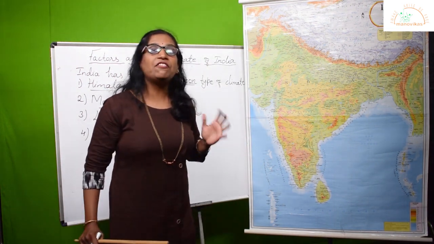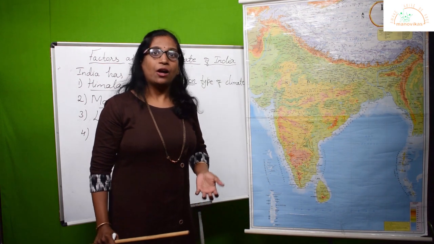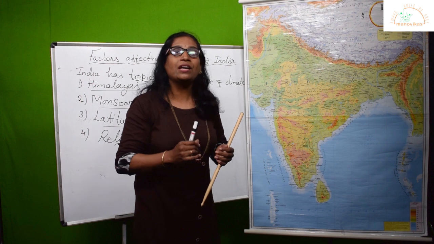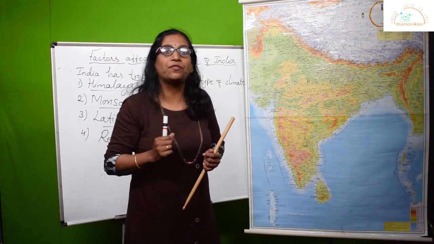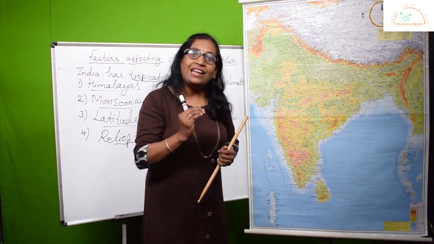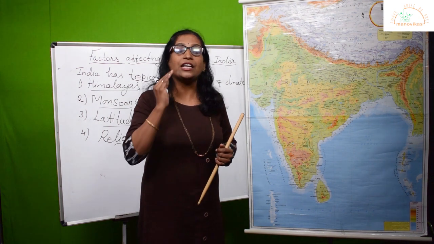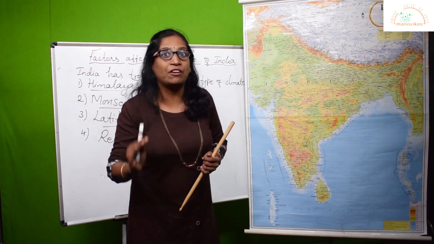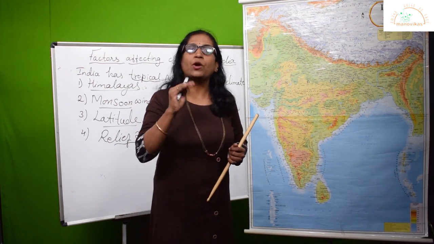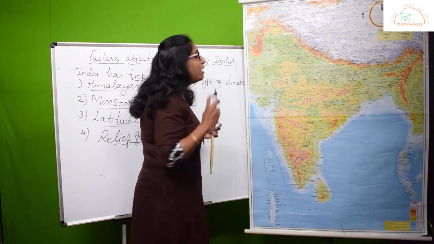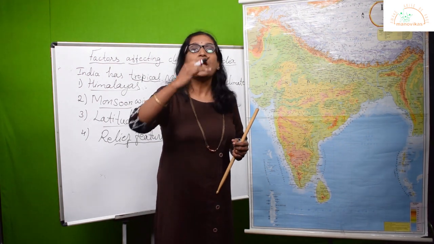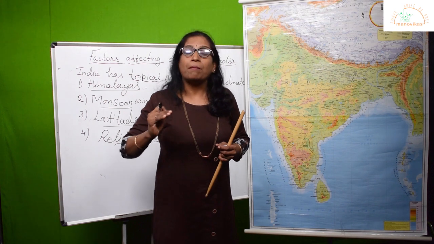Now how do these relief features affect the climate of India? These relief features are responsible for giving something called relief type of rainfall in India. Relief rainfall is also called orographic rainfall. Now let's see in brief what this relief rainfall is. Relief rainfall occurs in the coastal region, where they are bound by the mountain ranges.